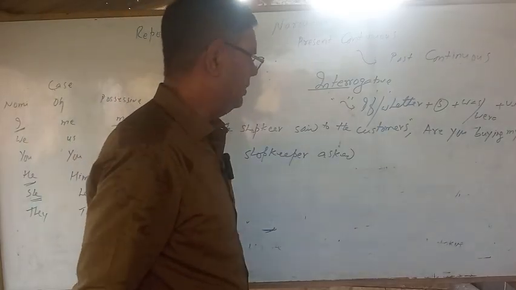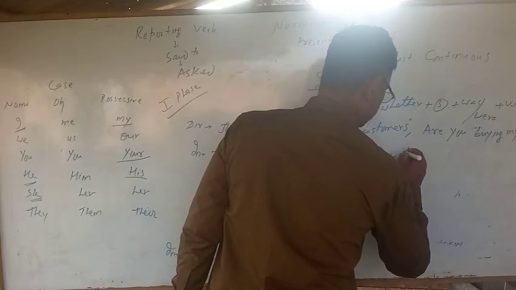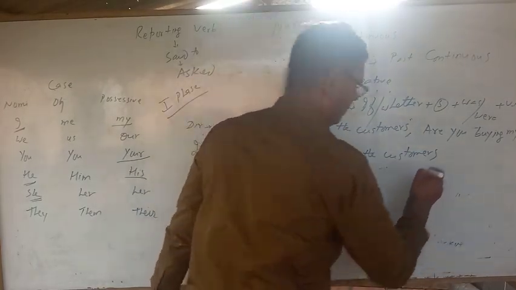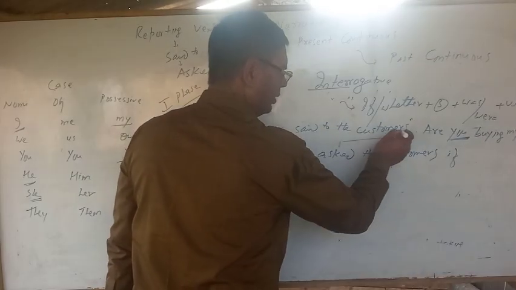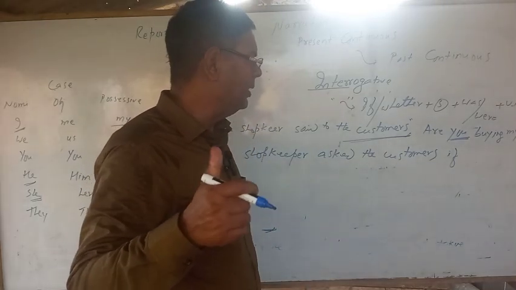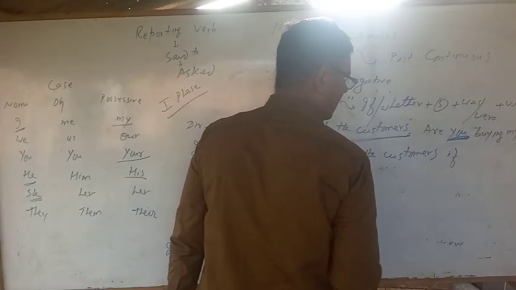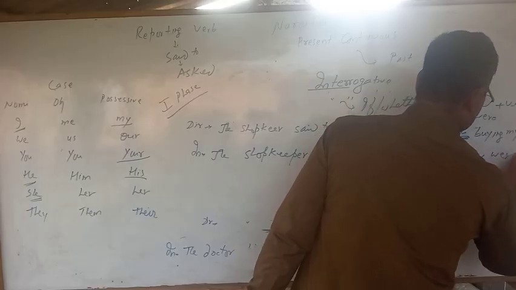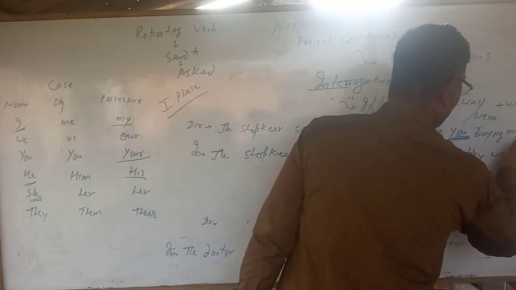So look here, the shopkeeper asked the customers if you. It is in second person according to the object here. Customers is in third person plural number in the form of they. You is in nominative case, so we will use here if they, listen carefully, if they were buying my.